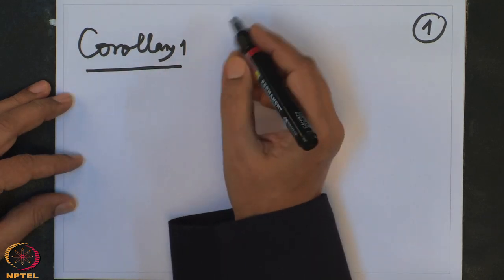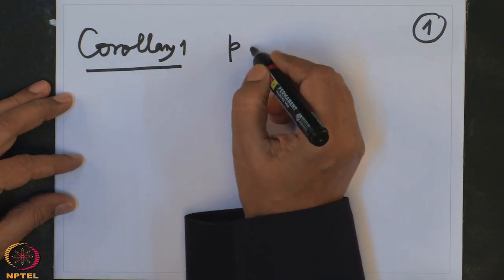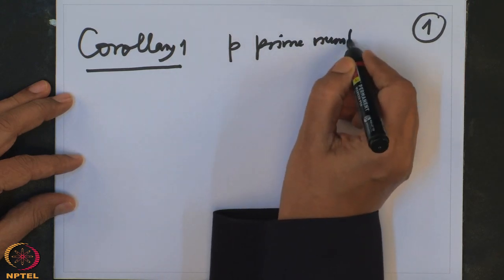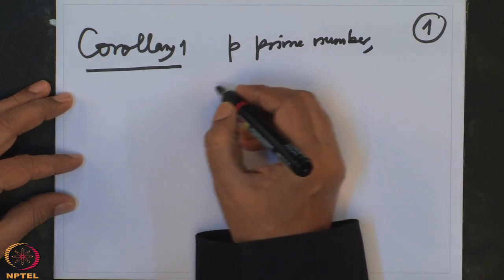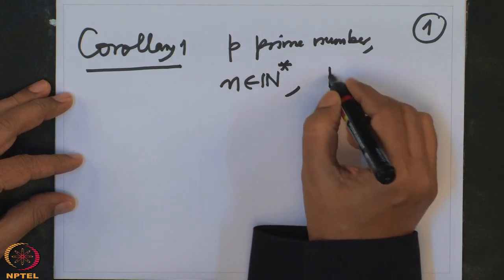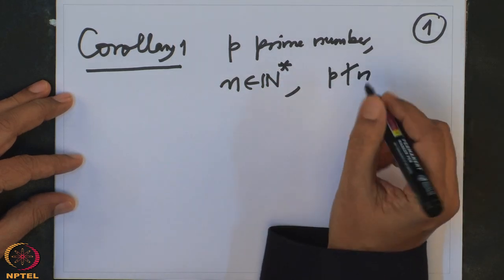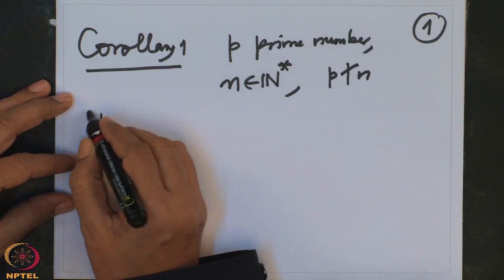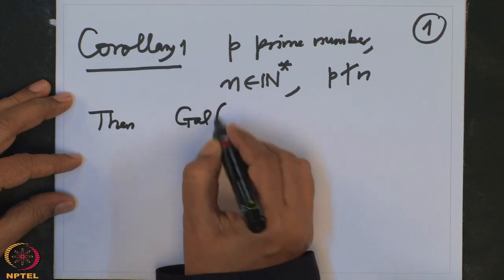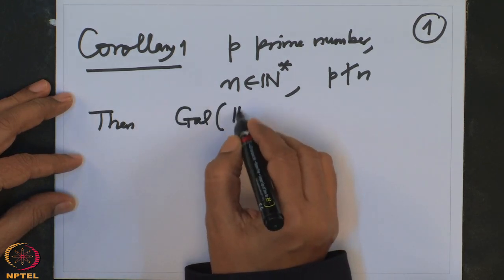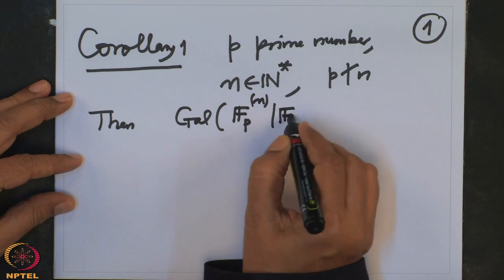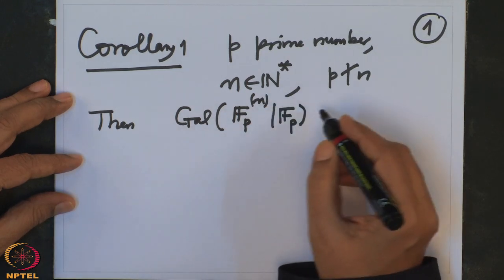If P is a prime number, and suppose n is a non-zero natural number such that P doesn't divide n, then the Galois group of the cyclotomic extension Fp(ζn) over Fp is cyclic.